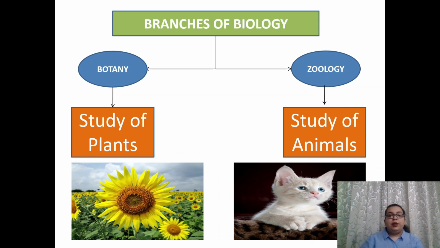Next thing is, there are two branches of biology. The first is botany and the second is zoology. Botany is the branch of science that deals with the study of plants. And zoology is the branch of biology that deals with the study of animals. This can be remembered as, when we go to the zoo, we see many different varieties of animals all around us. So that's how you can remember zoology.